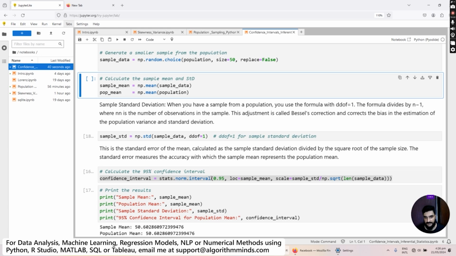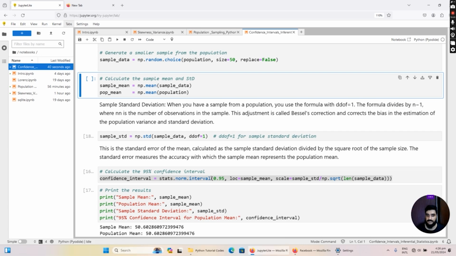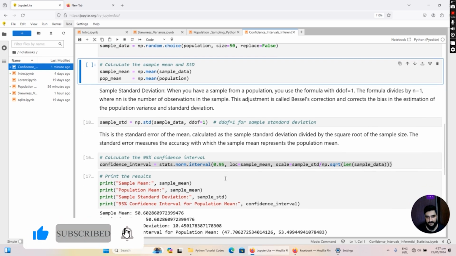In our case it's 95%, so whatever range we get, we would be 95% confident that this estimate, which in our case is the estimate of the mean, because we are estimating the sample mean and trying to project it to the population mean and see how well this sample mean estimates the population mean. So whatever range we get, we will be 95% sure that this estimate is the true representative of the population mean. That's what we have, 0.95 here.